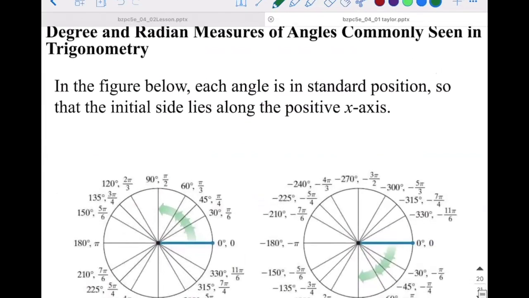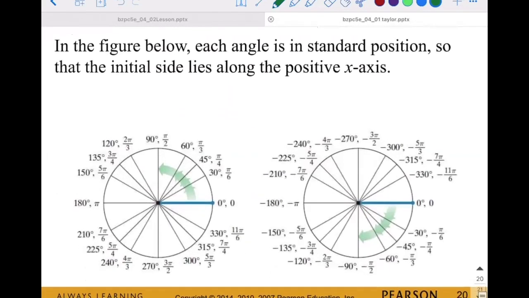Okay, so here are some commonly seen degrees and radians in trigonometry. So let's look at this figure on the left first. Here's our terminal side along the x-axis. And then as we open up, we've got 30 degrees first, which is the same thing as pi over 6 if we converted it. Next, you can see we have 45 degrees, which is the same thing as pi over 4. And then 60 and 90, and all the way around the circle. So wouldn't it be nice just to have something in front of us that had these degrees and radians on them so that we wouldn't have to count our radians around the circle like we just did?